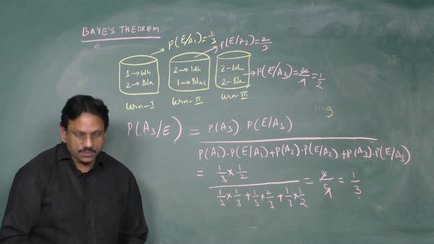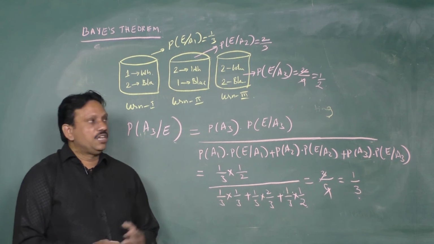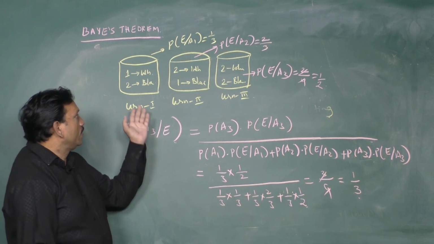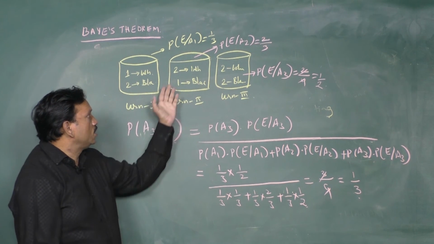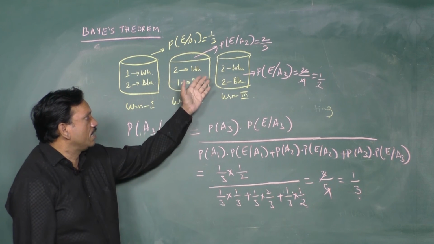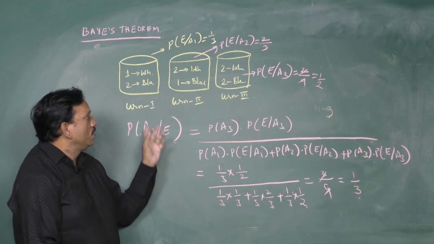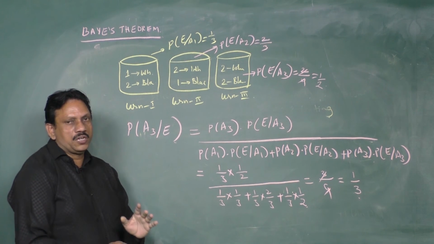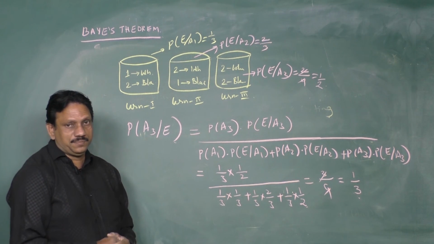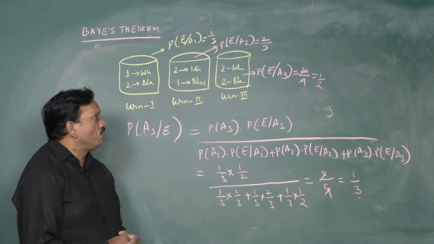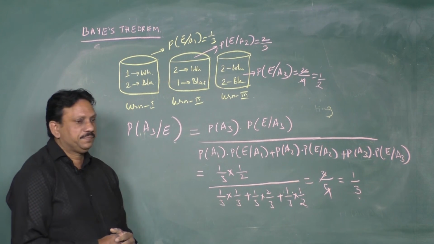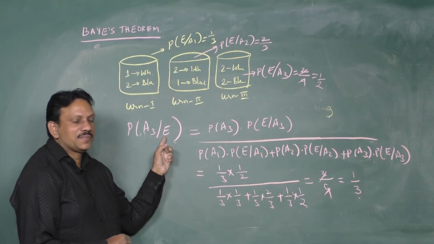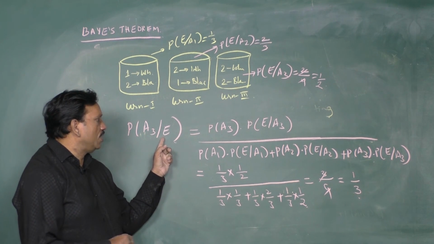So, once again I am reading the question. 3 urns are given, urn 1, urn 2, urn 3. Urn 1 contains 1 white, 2 black. Urn 2 contains 2 white, 1 black. Urn 3 contains 2 white, 2 black. A bag is randomly selected. One ball is drawn. It is found to be white. What is the probability that the white ball came from urn 3? From urn 3 I want a white ball.